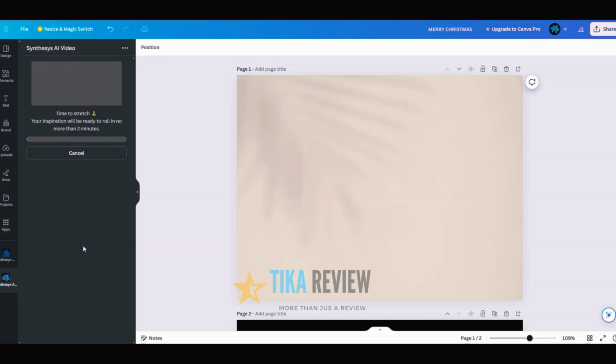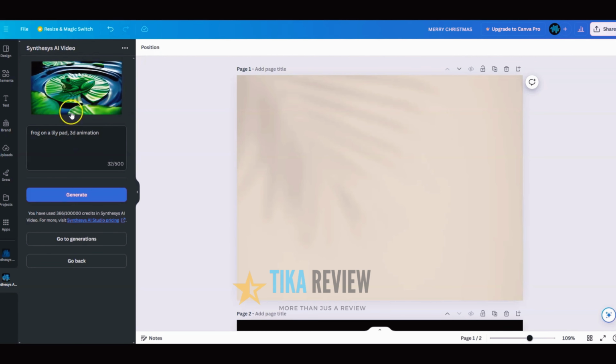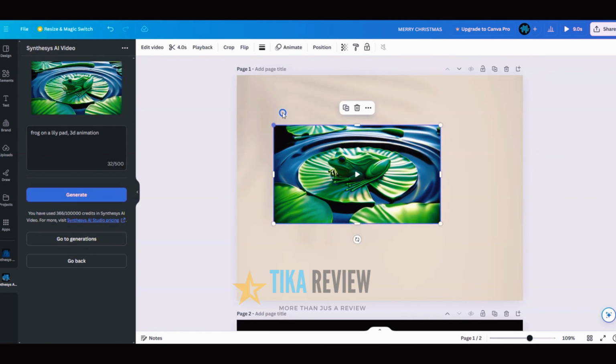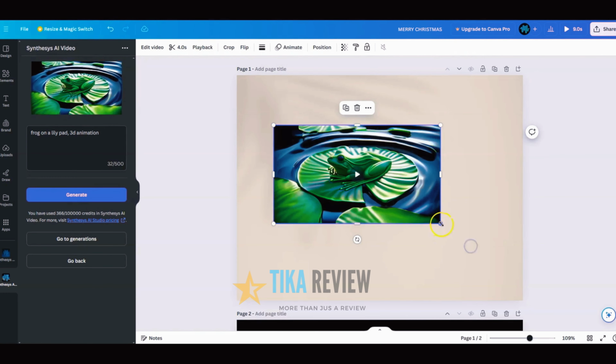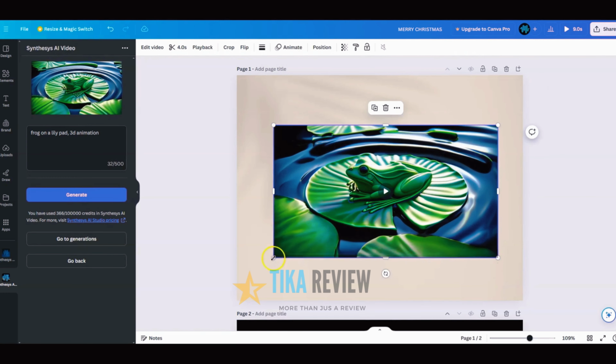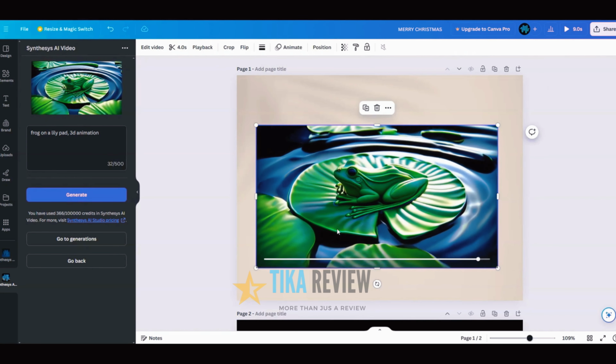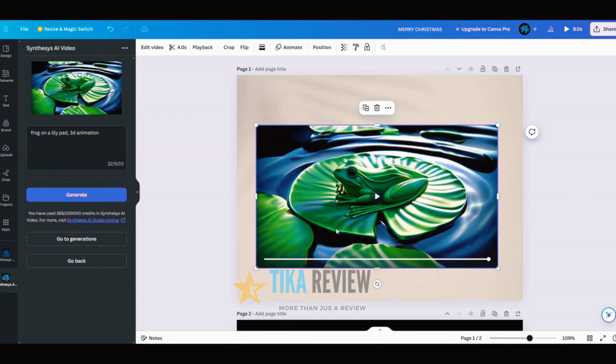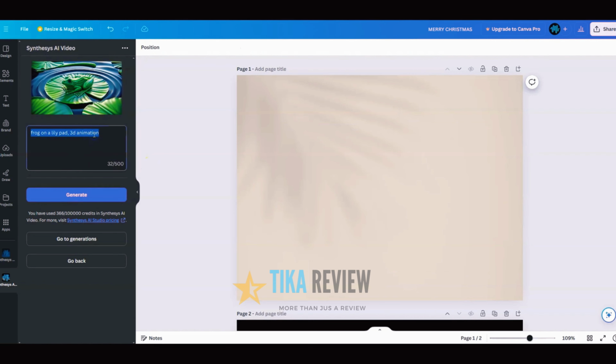You can now see the progress bar out here. Usually it is ready within less than 1 minute. Here we go. So you can see the frog on a lily pad like we just entered in the prompt. So you can add it to your project by just clicking on it. And here the video has been added to your Canva project. So let me just expand it a little bit. All right. Now, to delete this video from your Canva project, all you have to do is select it and then delete it.